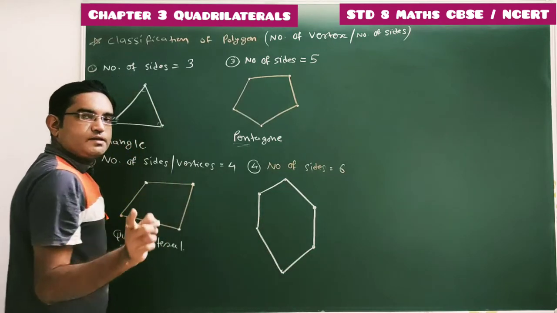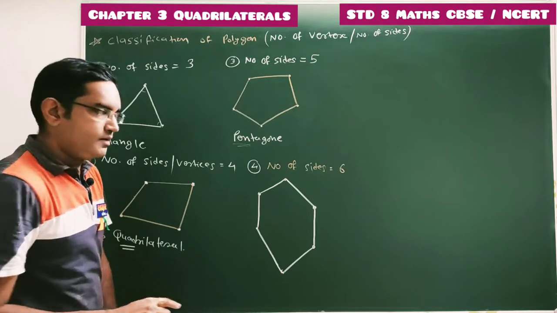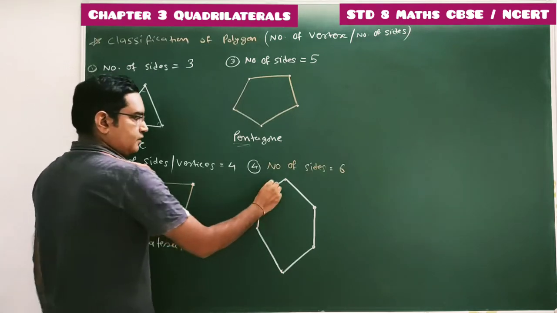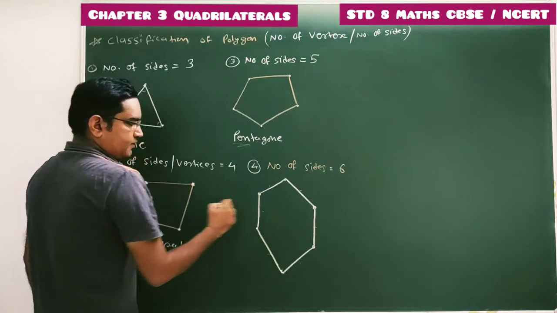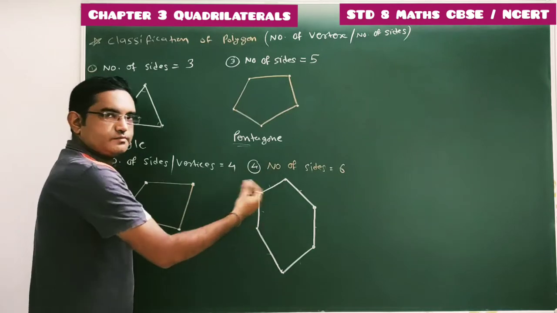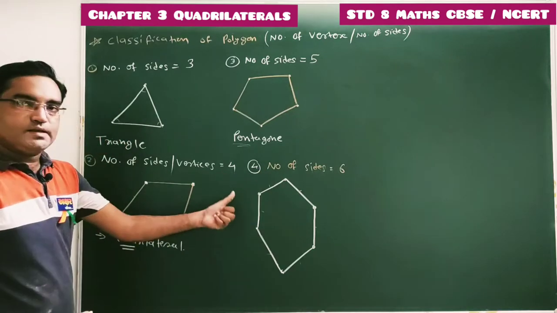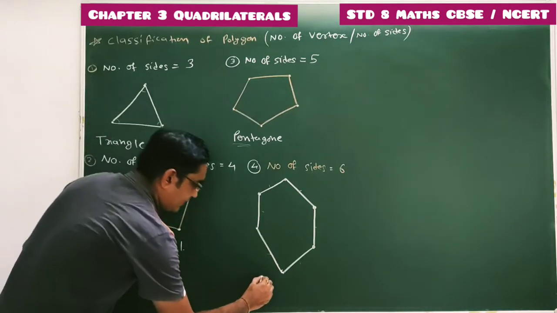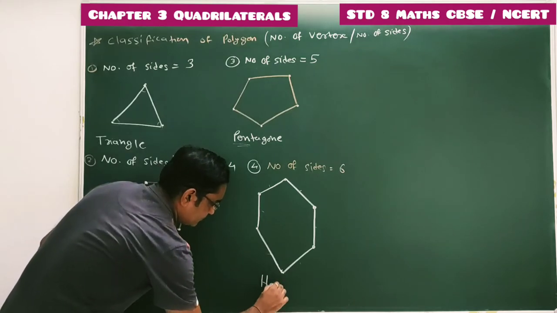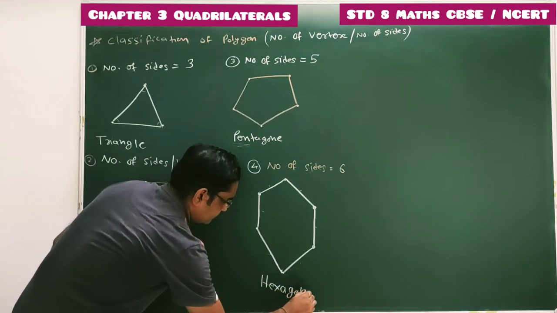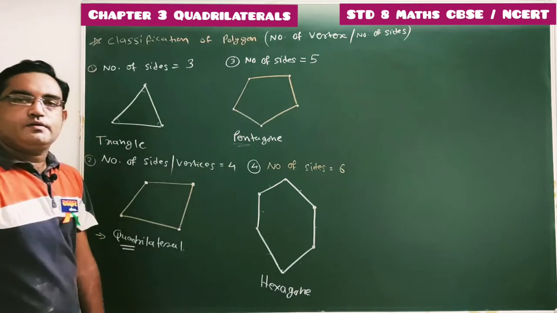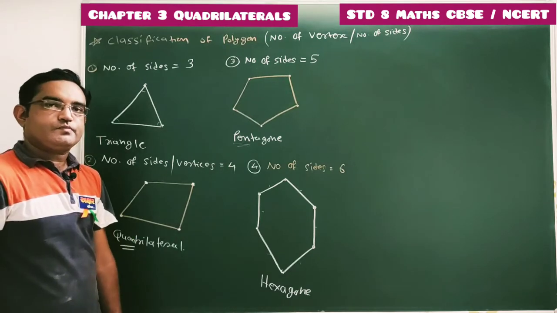If 6 vertices are there, 6 sides will be there. So any polygon with 6 sides is known as a hexagon. Hexa means 6.